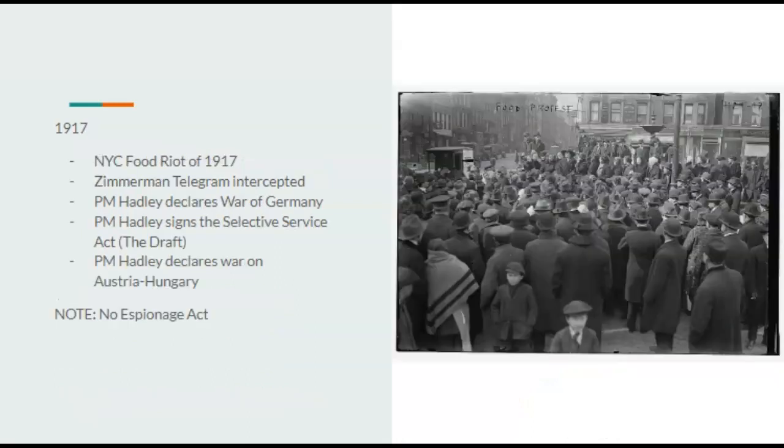Heading into 1917, the New York City food riot of 1917 has occurred. In that last election, Republicans don't do very well with agricultural-heavy districts, and of course they didn't hit the cities yet. Now they do, as of course there's a lack of food in the cities due to the agriculture issues going on in the early 1900s, or late 1910s, you get what I mean.